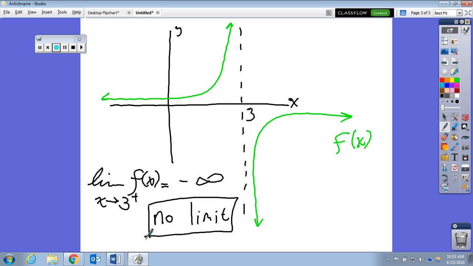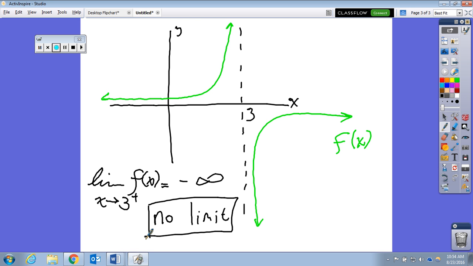Now, you couldn't have x approaching 3 from the negative side, right? Because it's only on the right side of the asymptote. Are you asking if we could find the limit as x approaches 3 from the left hand side? Yes, let's be clear. Everything that's green on here is f of x. Good question. This and this is f of x. So that's 3 minus, 3 from the left, the other one.